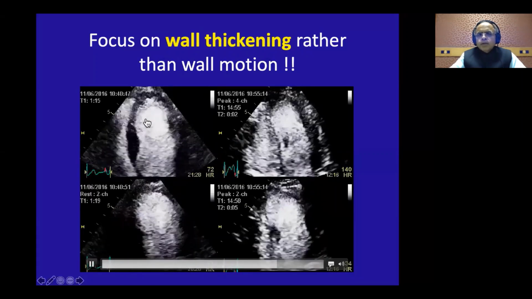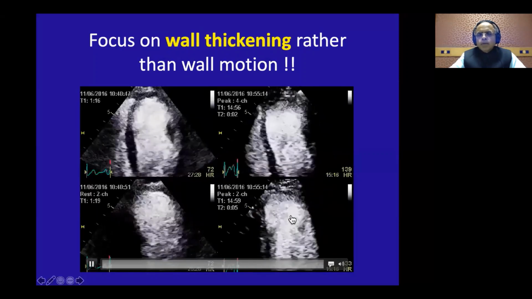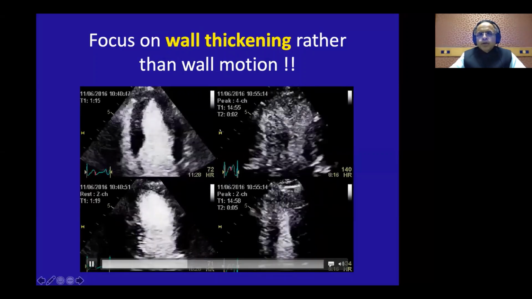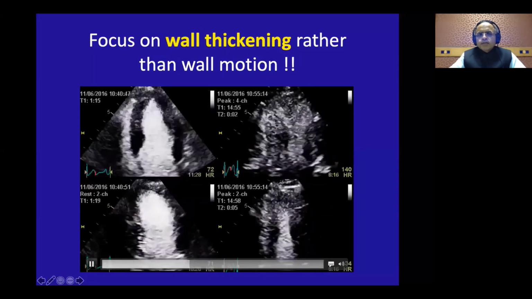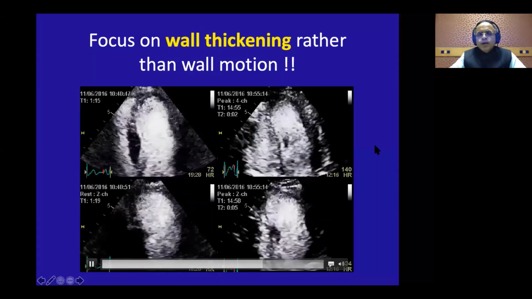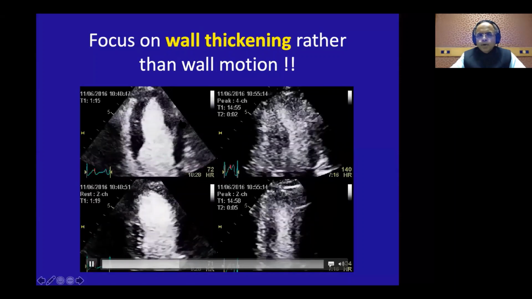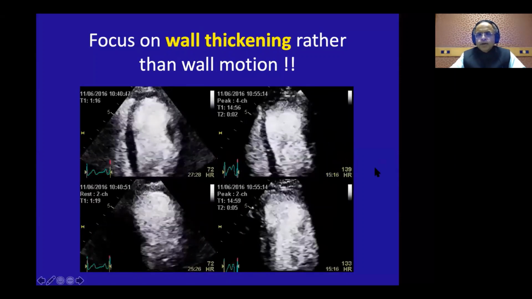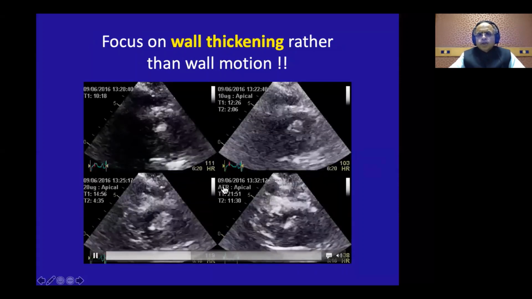The segment where the endocardium and epicardium are not visualized, do not talk about the regional wall motion abnormality. Why is this important? Because even if a particular segment is not contracting, it can still get pulled and pushed by the other healthy segments. That is why thickening is more important, because thickening is life. It tells you that the muscle is contracting. So this is for the long axis segments.